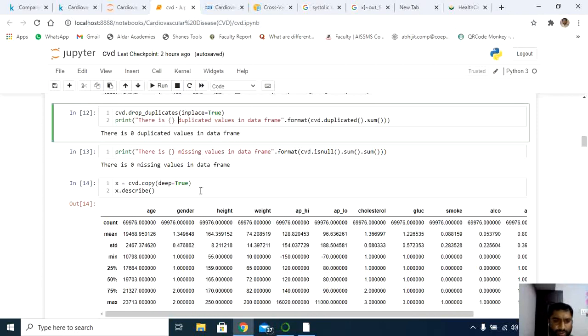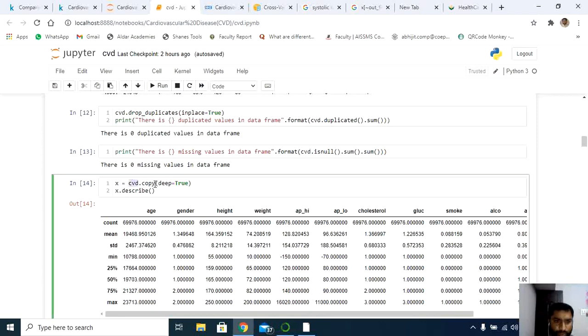Next, let's talk about the statistics. To get the statistics, I have called one variable called x, and the data is stored in cvd, and I'm going to copy that data. But while copying, I have used deep=True. Deep equal to true is nothing but I'm just referring to the address of the data, not the complete copying. Suppose you want to refer to the address of the data, you can use deep=True.